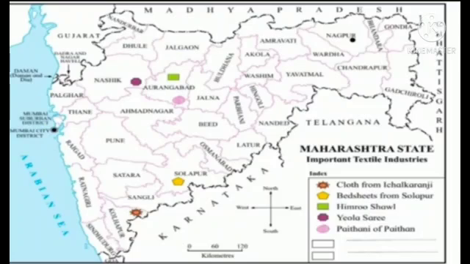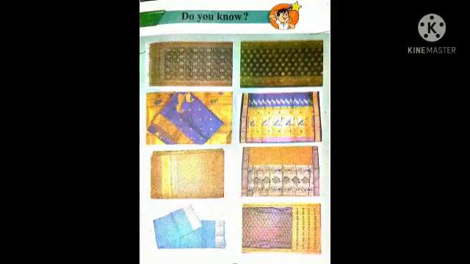On page number 85, a map of the textile industry is given, and below it the index is given. In that box, the symbols are given. With the help of those symbols, we can find out in which part of Maharashtra the industry is settled. Next point is, do you know? Lucknow Chikan, Kashmir Silk, Banarasi Silk, Kadiyal, Pitambari, Pochampally, Narayanpet, Kanchivaram, Patola and Mysore Silk are some types of sarees. These sarees from different parts of India showcase the diversity of our country.